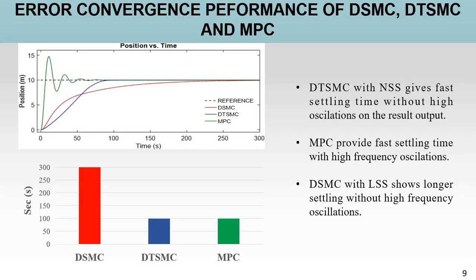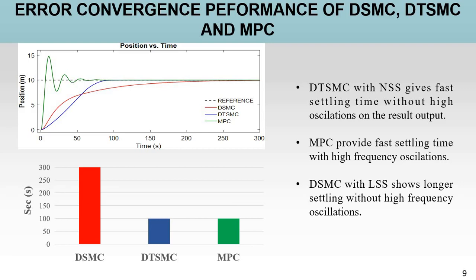This is the result of the convergence performance for the discrete sliding mode, discrete terminal sliding mode, and MPC controller. From this slide, it can be seen that discrete terminal sliding mode, which is formed from a nonlinear sliding surface, gives fast settling time without high oscillation on the control output.